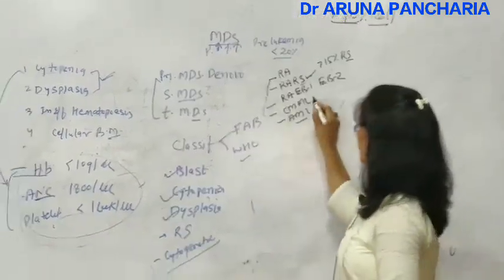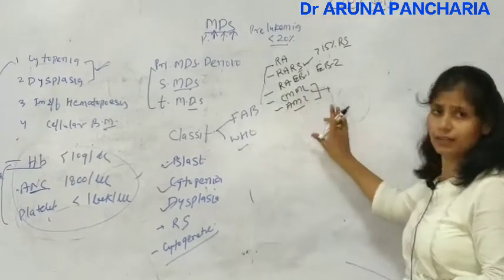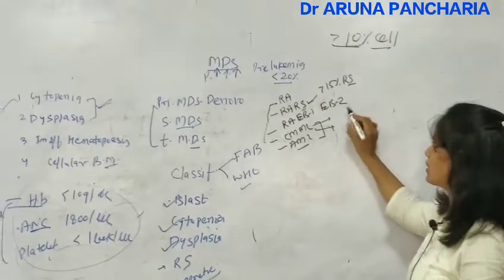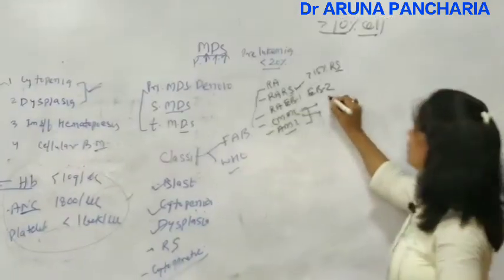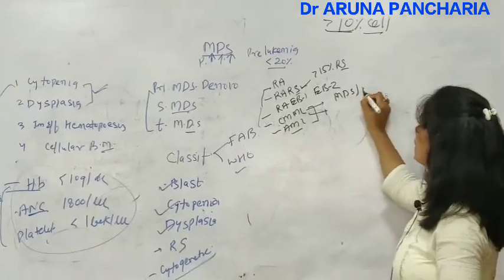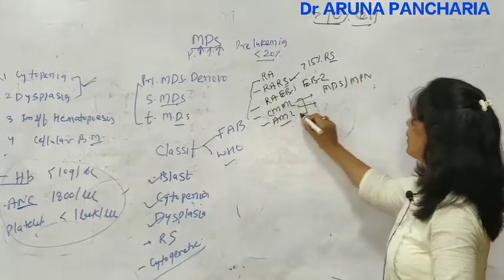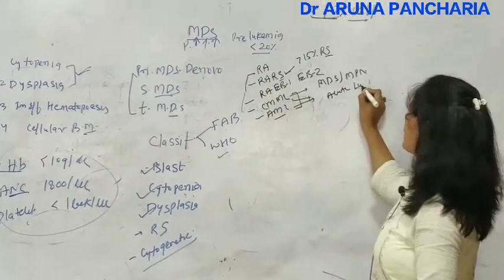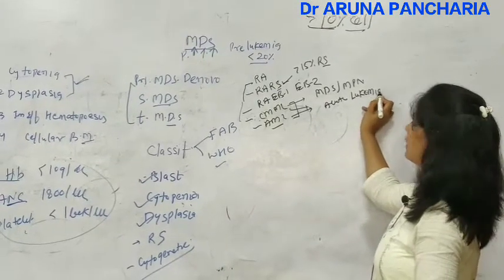Now these subcategories are no more there, because chronic myelomonocytic leukemia has been placed into the myelodysplastic/MPN, myeloproliferative category, and this has been placed into acute leukemia because the percentage of blast here is more than 30%.